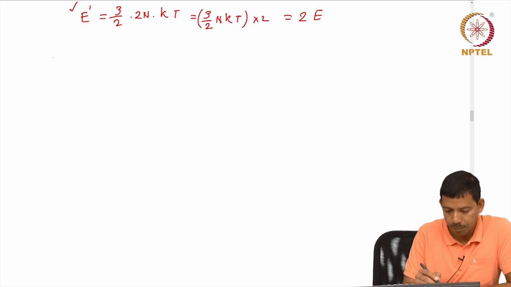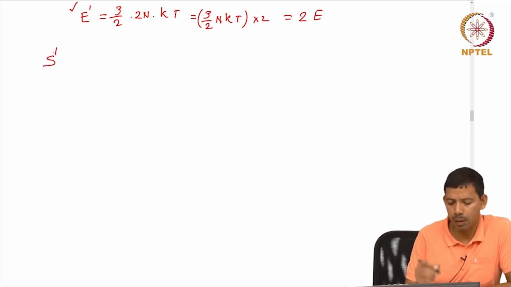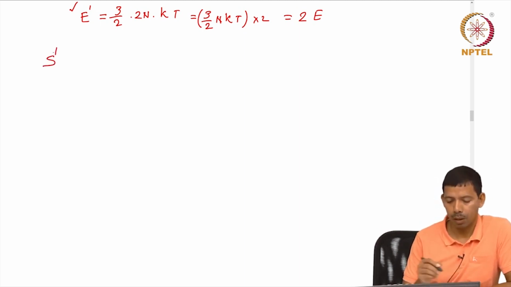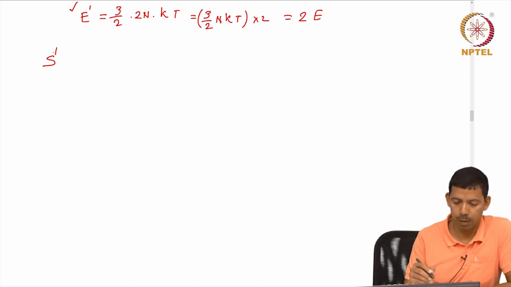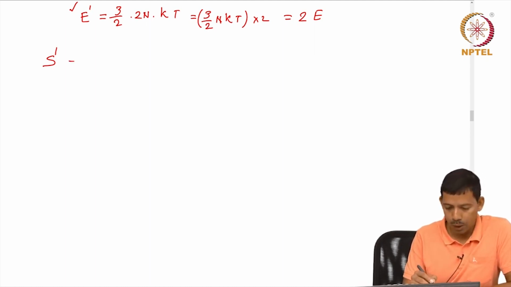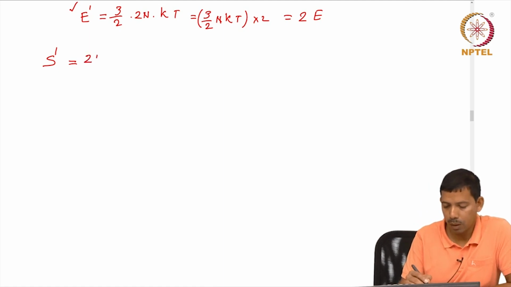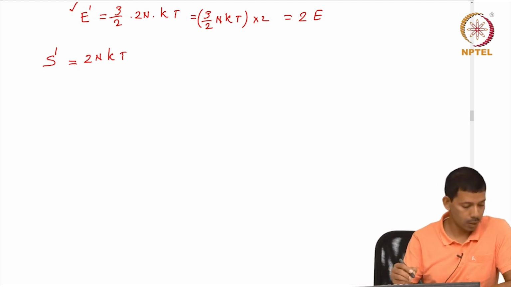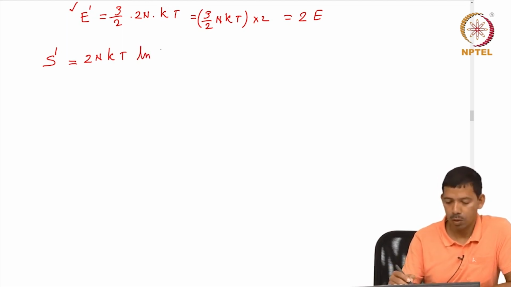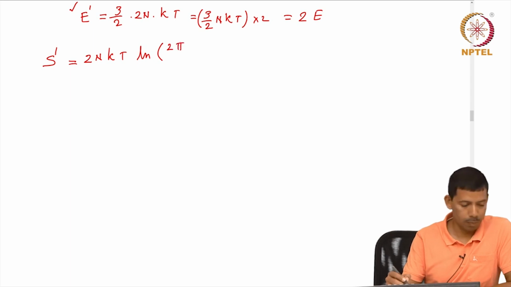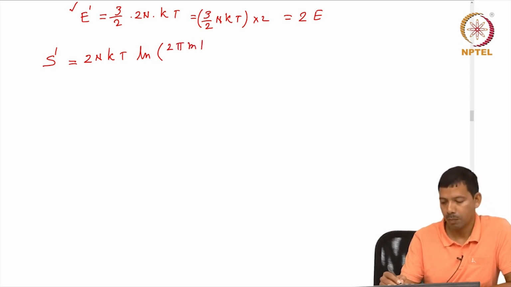What happens to the entropy? Let us say S prime is my new entropy after I increase the volume and the particle number. So, it has become 2N number of particles, 2NkT ln (2 pi mkT divided by h square)^(3/2).